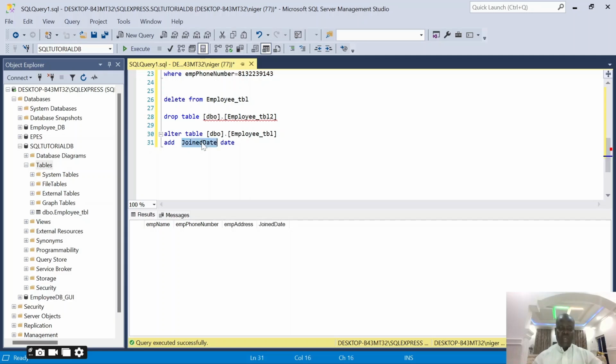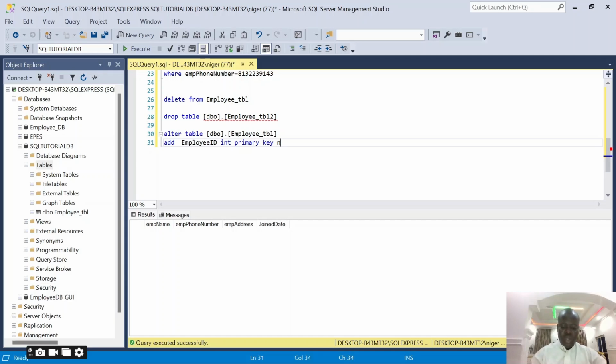So I can come here and say add. And what do I want to add? I want to add an ID. So I'll say employee, I can call it employee ID. This is going to be an integer. It's going to be a number that will uniquely identify each and every one of them. And I want it to be primary key. When I say primary key, it should be something that uniquely identifies all of them.